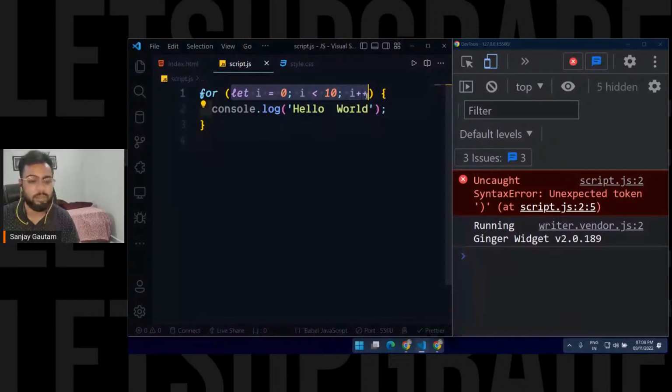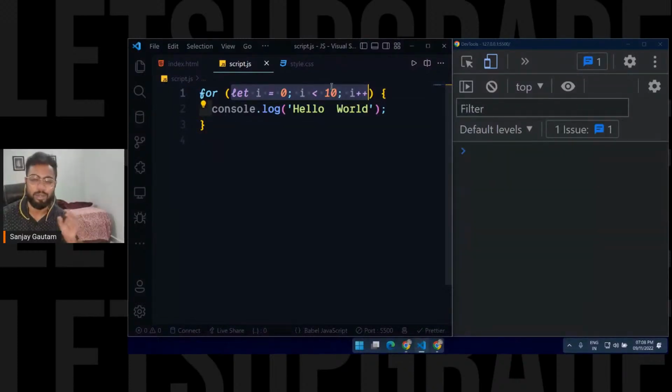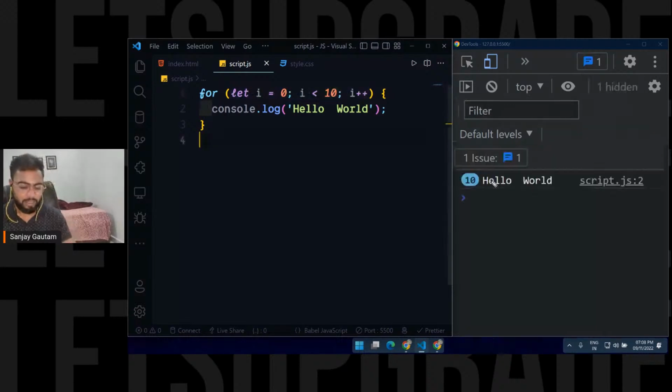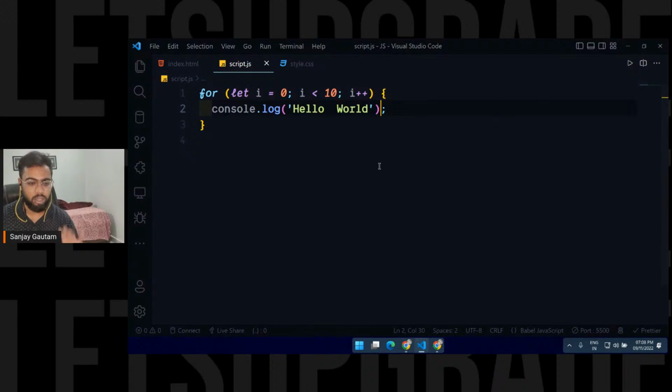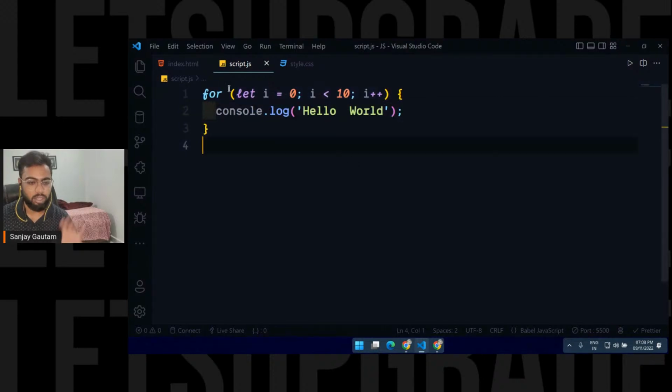This is the most important part of a loop. See, I'm getting hello world 10 times here. The Chrome console won't show you all 10 outputs separately. It's just going to tell you that I did this console.log 10 times, showing the number just to save space. But trust me, we got 10 outputs here. So let's understand this, because all the magic lies here.